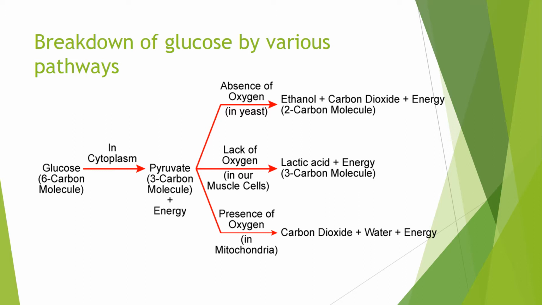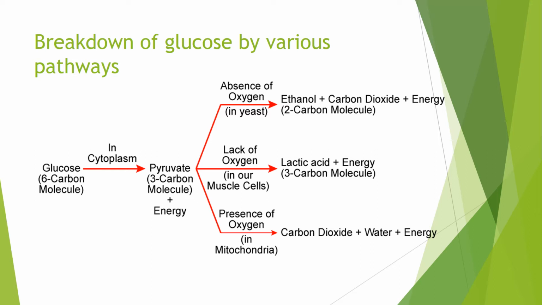This pyruvate, that is a 3 carbon molecule, has 3 pathways depending upon the presence or absence of oxygen. In absence of oxygen in the yeast, pyruvate is converted into ethanol plus carbon dioxide plus energy. This is also called anaerobic respiration because it takes place in absence of oxygen.